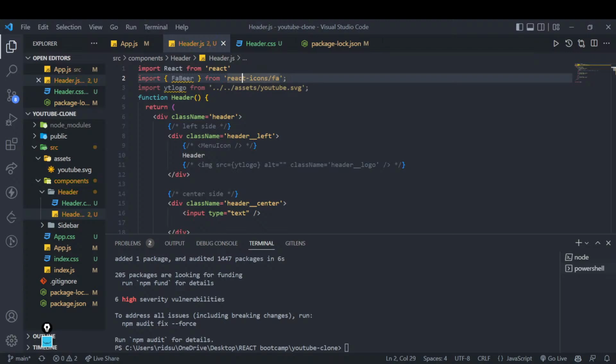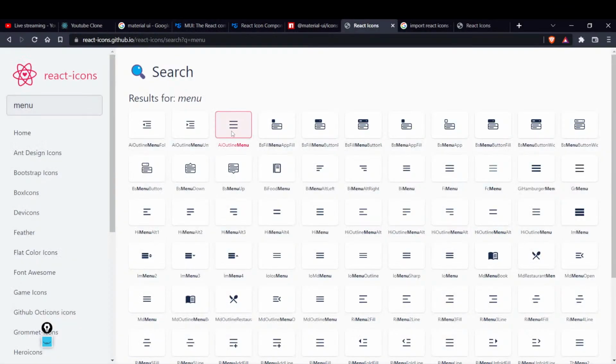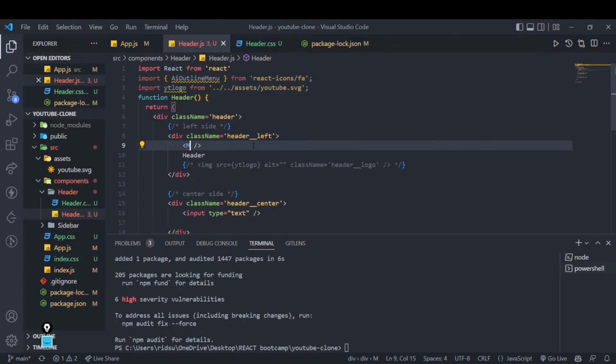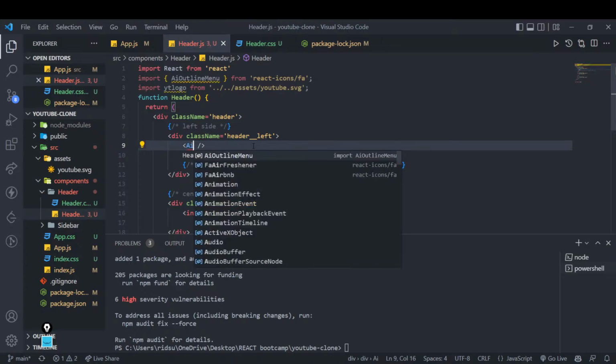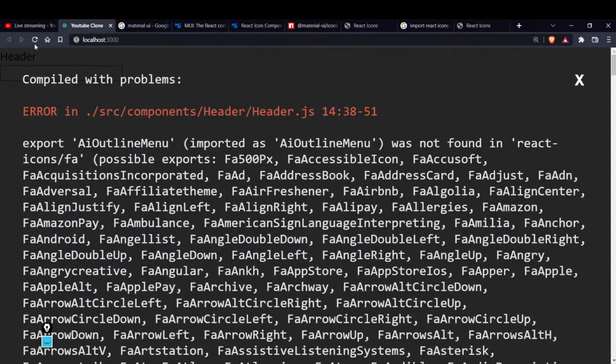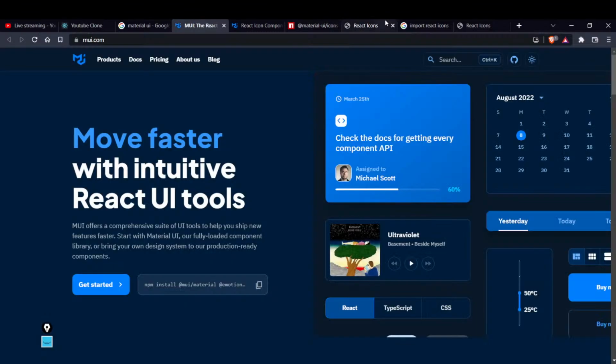Yeah, React icons, and inside, instead of FA, what we want is a menu. What we have copied from there, AI outline menu, I will write it over here, and instead of menu, giving it a menu icon, I will give it AI outline menu. Now with that part, let's see if this works. Okay, it was not found in React icons.